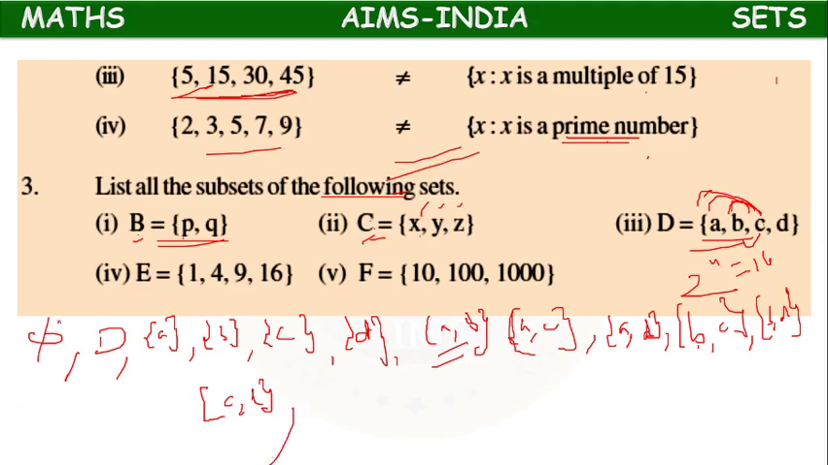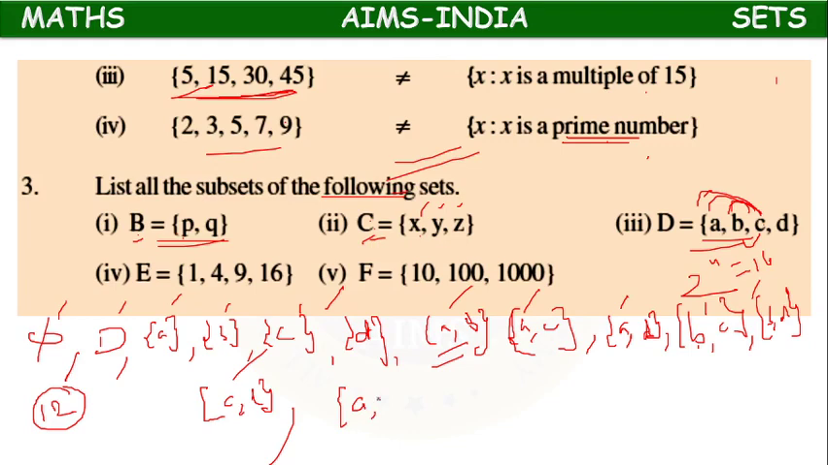Okay, how many completed? Single elements 1, 2, 3, 4, so 4 completed. Double elements 1, 2, 3, 4, 5, 6. So overall 12 subsets completed. Now three elements.